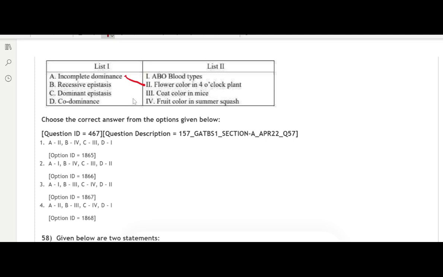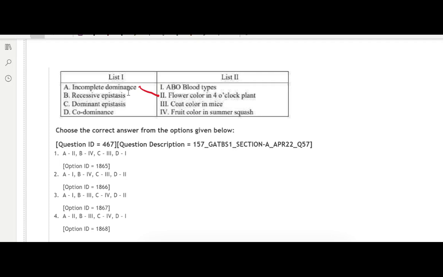Second, we have recessive epistasis, and first of all, epistasis is the genetic phenomenon where one gene's effect is modified by another gene. In recessive epistasis, a homozygous recessive condition in one locus can mask the effect of a gene on another locus.